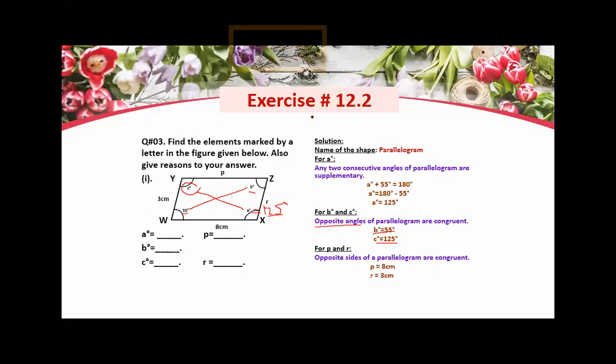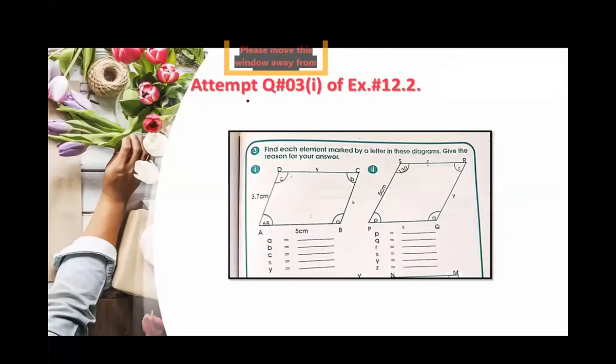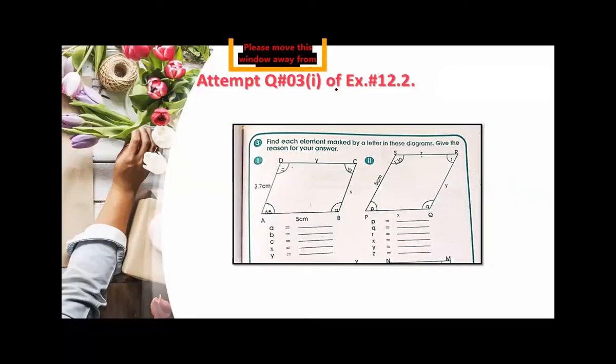Now, what do you have to do now? Open your copy. Okay, and you have to attempt question number 3 of exercise number 12.2. First write down question number 3. Find each element marked by a letter in this diagram. Give the reason for your answer. Write down this question in your copy.